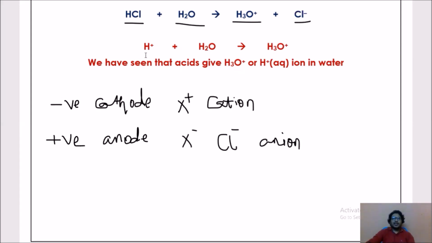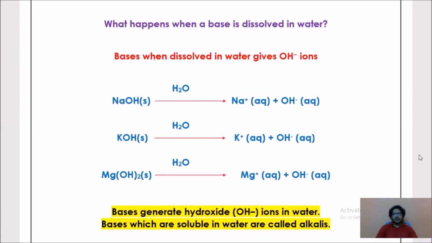Now these H plus ions, I told you, come from HCl, and water is H2O. When H plus and H2O combine together, we get the H3O plus ion. So H3O plus, or H plus, is known as the hydronium ion. So don't get confused. Right. So till now we have seen what happens when acid is dissolved in water. When acid is added to water, it produces H plus ions.